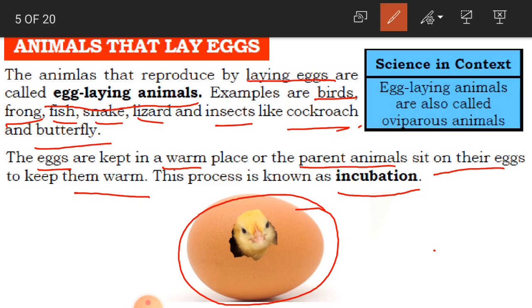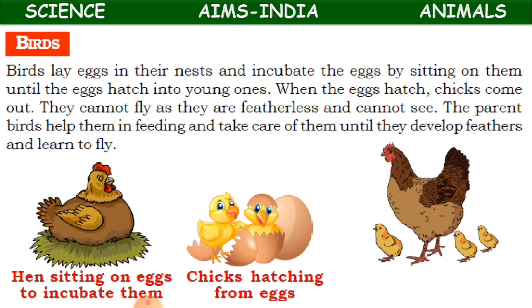So when this warmth is provided to the eggs, then the baby birds will be able to come out from the egg. What do we call it? Hatching. Clear, children? Now here there is a statement, science in context. Egg laying animals are also called oviparous animals. Clear, children? Now, how do birds lay eggs?